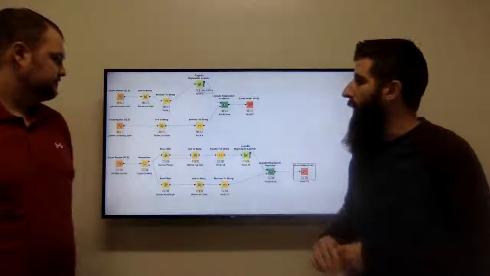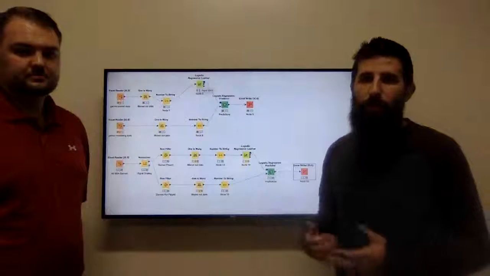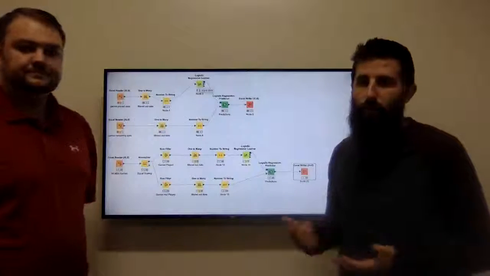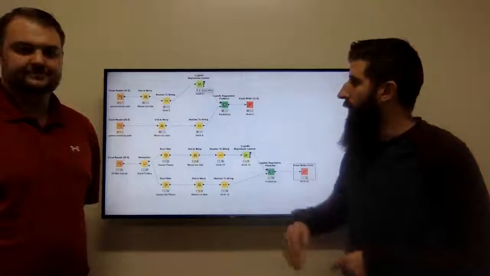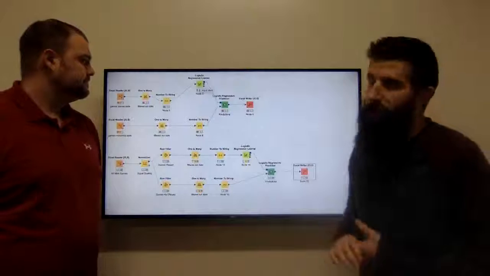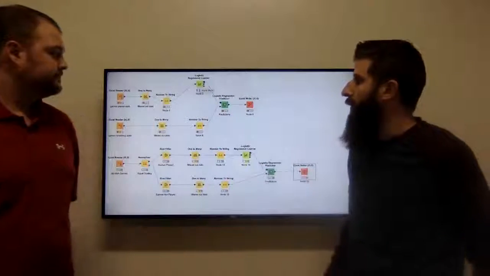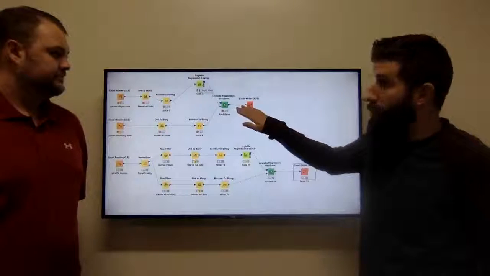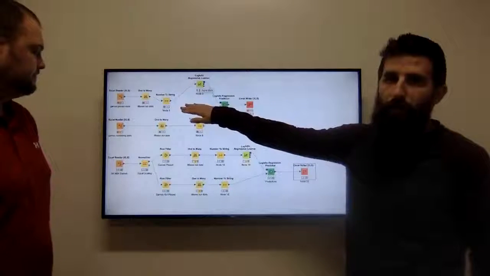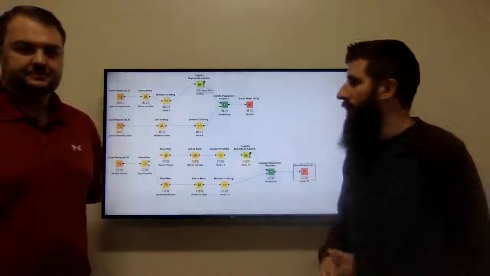From those, we use some other nodes to manipulate the data and get rid of data we don't need. We have a node called one to many, and we filtered out the date. We didn't need when the game was played. Then we went to number to string, and from there we plugged that into a logistic regression learner, and then that went into a logistic regression predictor. In the predictor, we take all of the data we need to predict and mix it with the training data, and we come out with another Excel file that has our predictions in it.